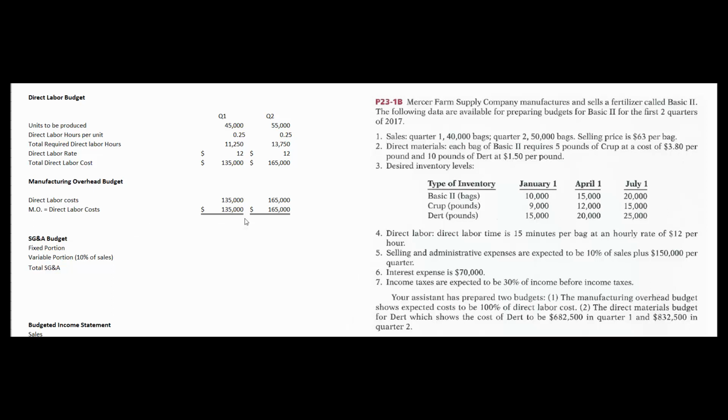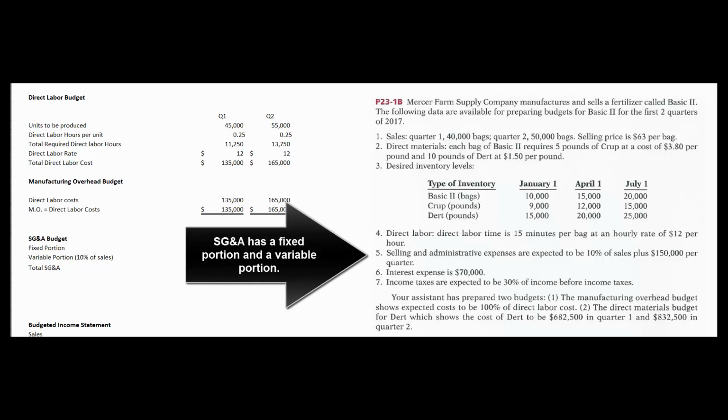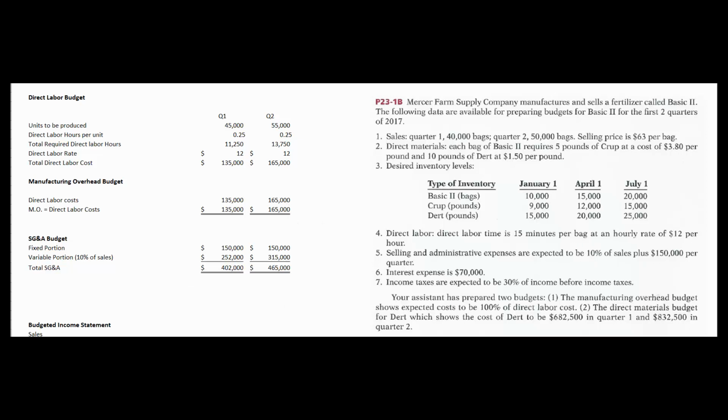Now let's look at the SG&A budget. There is a fixed portion of $150,000 and a variable portion of 10% of sales. Maybe that's sales commissions. So there's the fixed portion of our SG&A, and there's our variable portion. All we did was tell Excel to take 10% of the sales in quarter 1 and quarter 2. We add the fixed and the variable, and we get our total selling, general, and administrative expenses of $402,000 for quarter 1 and $465,000 for quarter 2.